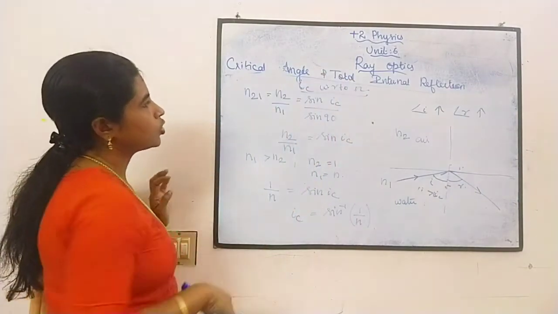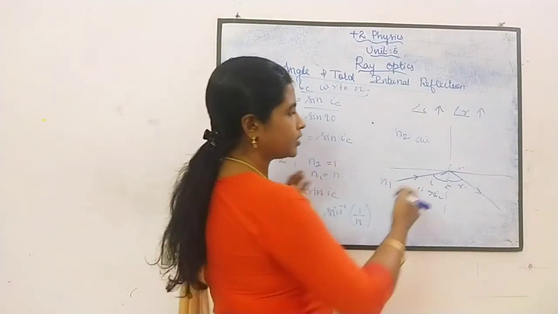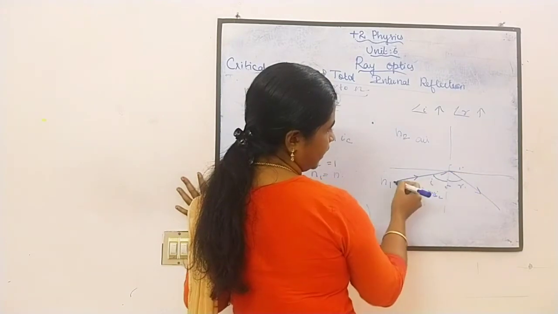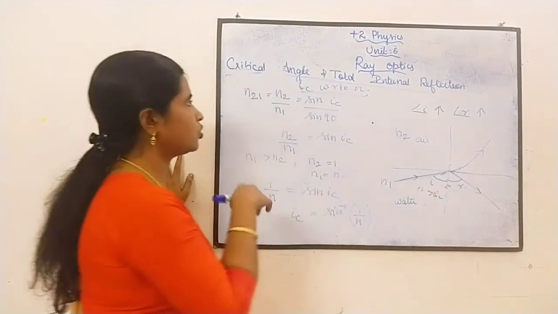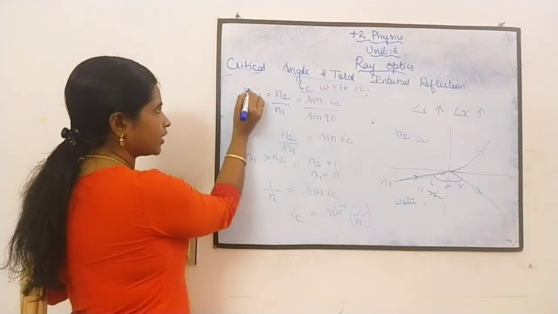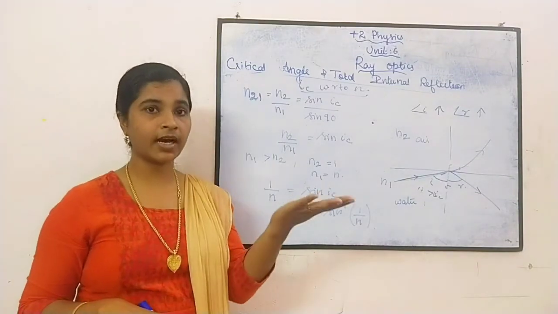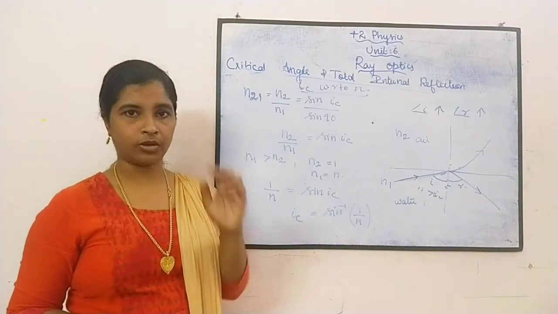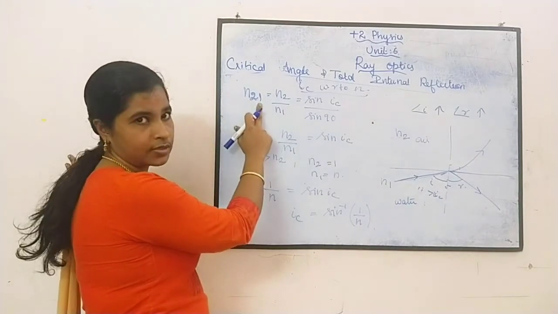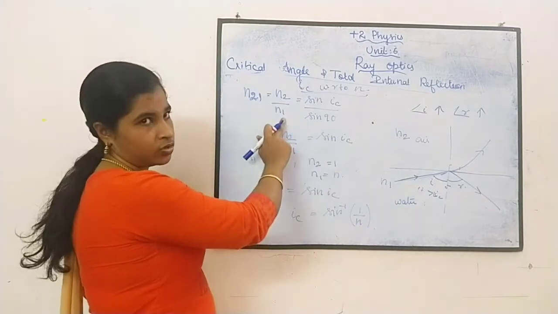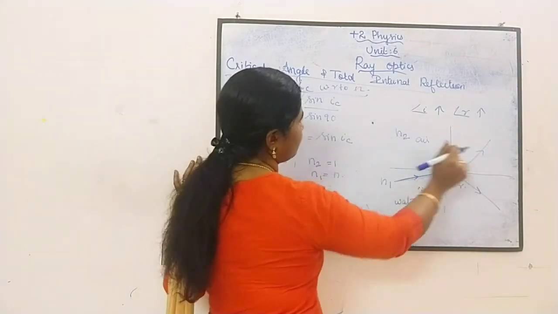So we know, as I have told you how to take this, we have to see where the light gets refracted. Here, where it is getting refracted, it is refracted in the second medium. So we have to take the refractive index of the second medium with respect to the first medium. We have to see where the light bends, and write that first. Remember that. So the refractive index of the second medium with respect to the first medium is equal to sine of angle of incidence to the sine of angle of refraction.